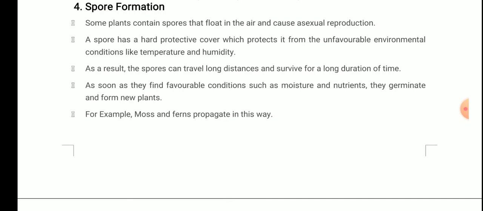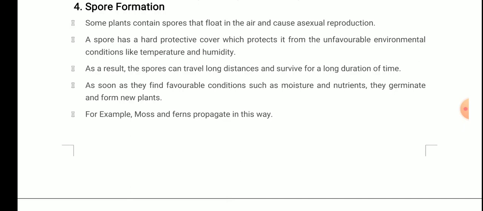Now an important point comes. As soon as they find favorable conditions such as moisture and nutrients, they germinate and form new plants. See, a new plant will be formed only when there are favorable conditions. Unless there are favorable conditions, no new organism will be formed from the spores. As soon as they find favorable conditions like moisture, nutrients, food, energy, etc., they will germinate and form new plants. For example, ferns and moss propagate in this way. Clear? So this is also an example of asexual reproduction.